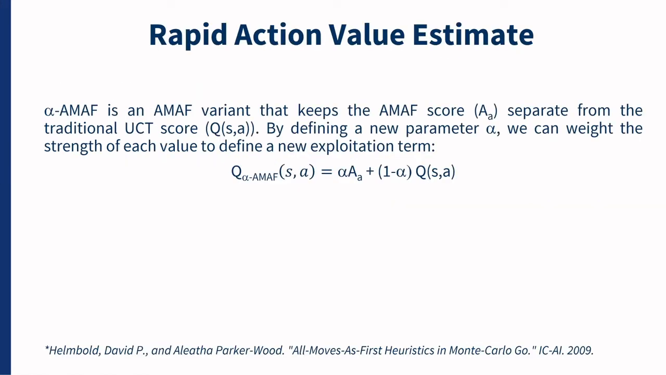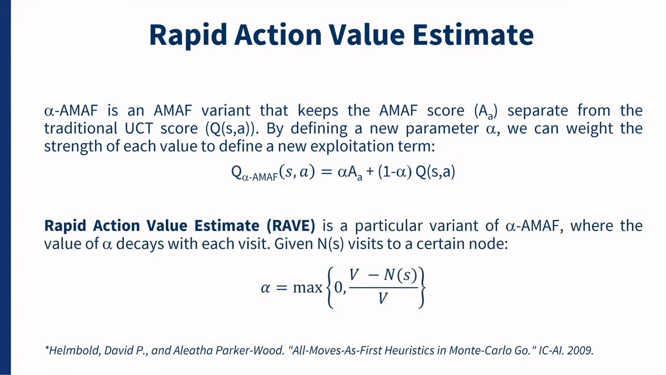One of the popular variants when using AMAF is alpha AMAF. Alpha AMAF keeps the AMAF score separate from the Q score computed by tree selection. The value used for the UCB exploitation term is a linear combination of the traditional Q value and the AMAF score. Alpha is a parameter that allows tuning the impact of each average on the final exploitation term. While alpha AMAF has itself many variants, one of the most successful ones is RAVE, or Rapid Action Value Estimate.